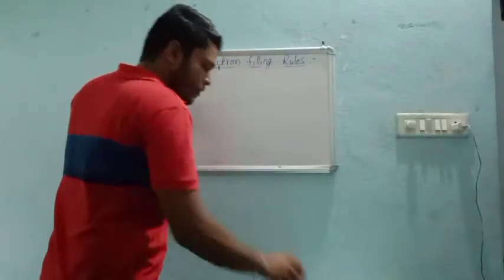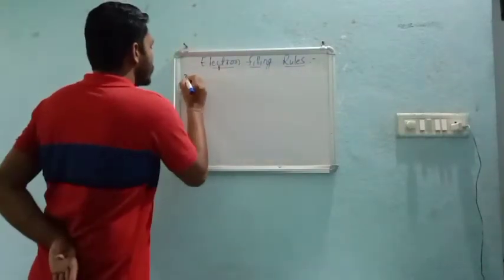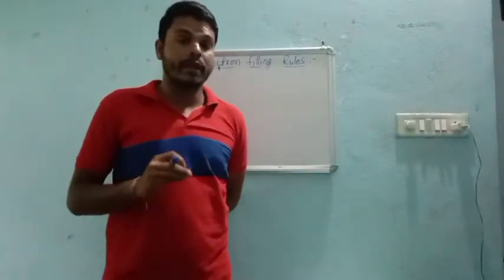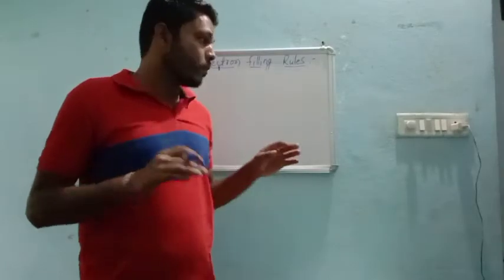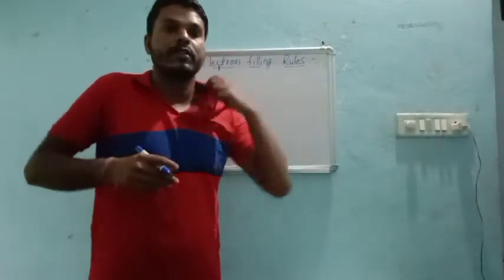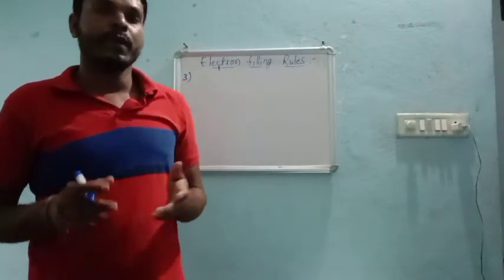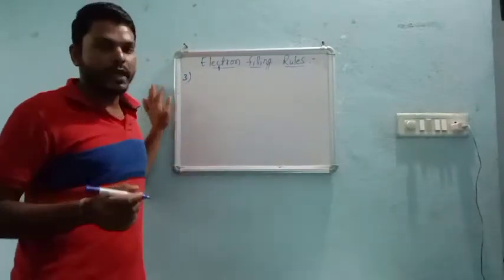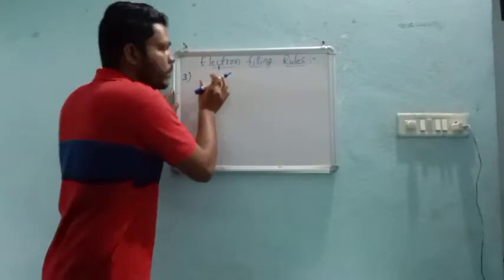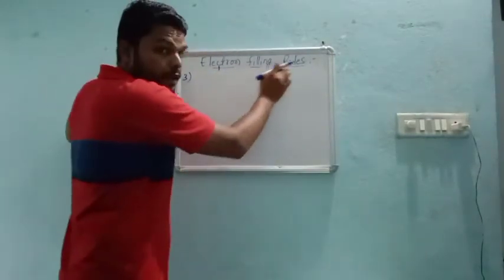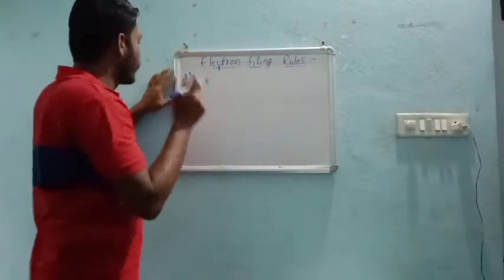That's all. Now coming to the third rule, which is very important for elements having more electrons, like calcium with 20, or nitrogen, oxygen, right? When we enter into the p subshell, this rule will be very important for filling electrons into the different orbitals.